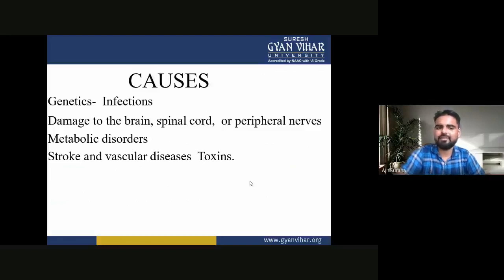First one is the genetic cause. In genetic cause, due to any infections. When infection occurs, it damages the brain, spinal cord, or the peripheral nerves. Metabolic disorders, stroke, vascular disease, toxins. These are the causes of the movement disorders.